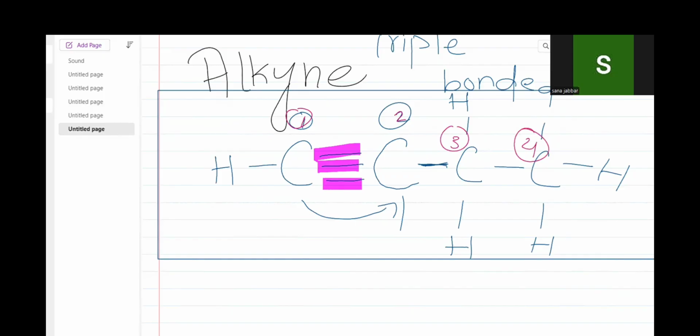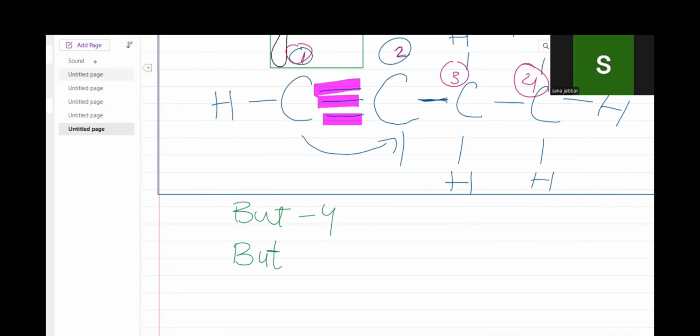So, in chemistry language, we say "but" for 4, and the "yne" word will be put after the "but" word. But is the prefix. We put "yne" after "but" because this is an alkyne group formula.